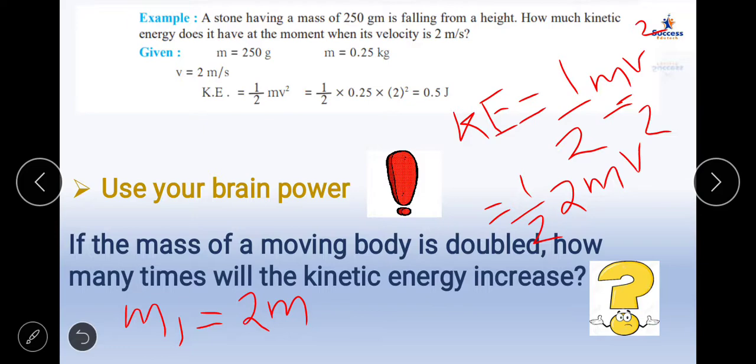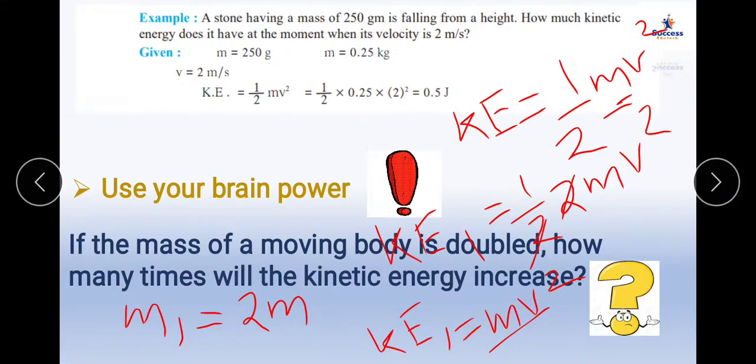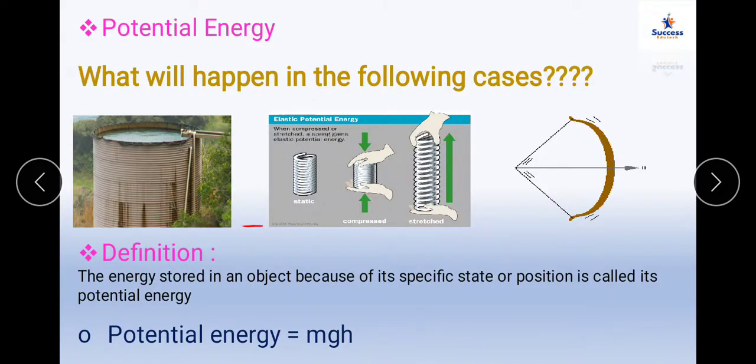So the new kinetic energy, KE1, I will do. This 2 and this 2 will get cancelled. So the new kinetic energy comes out to be mv square. Previously the kinetic energy was half mv square. Now it comes out to be mv square. That means the kinetic energy is also doubled. So if the mass of a moving body is doubled, the kinetic energy will also get doubled.